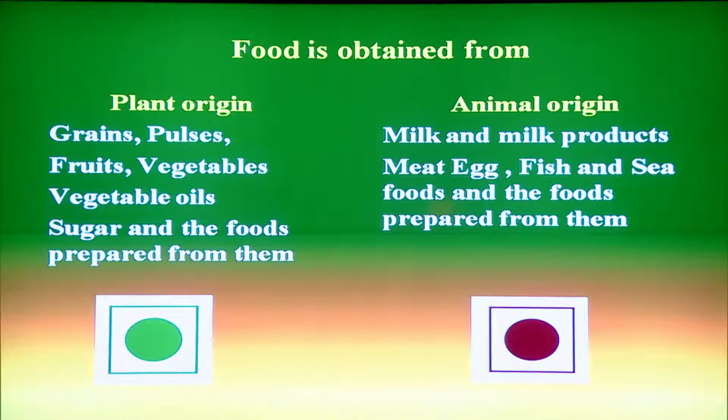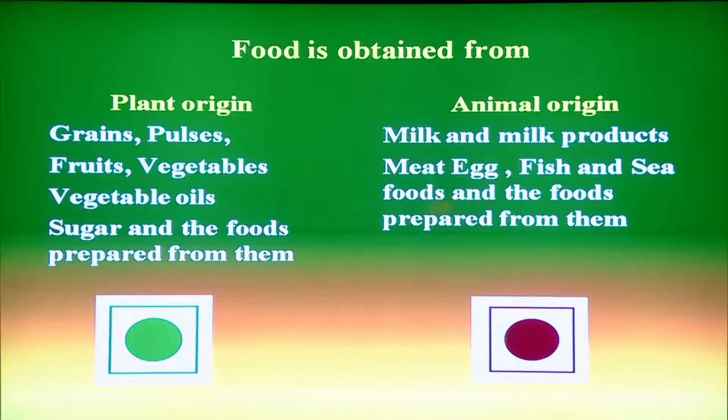Now, you can see the two colored squares. If it is indicated by green color, that means the food is obtained from plant origin. If it is indicated as brown color, then it is obtained from animal foods. Now, plant foods are cereals, pulses, fruits, vegetables, sugar, vegetable oils, and from animal sources we normally consume milk and milk products, fish, seafood, egg, meat, etc.